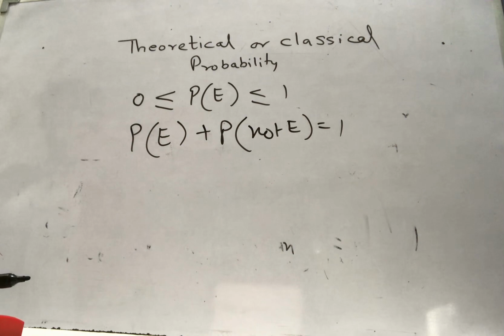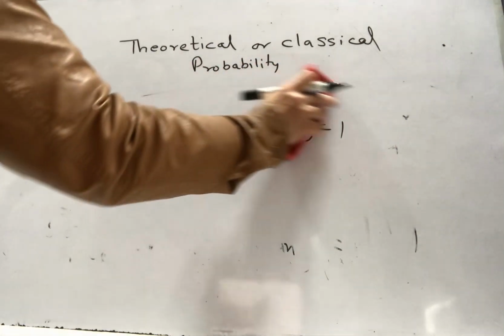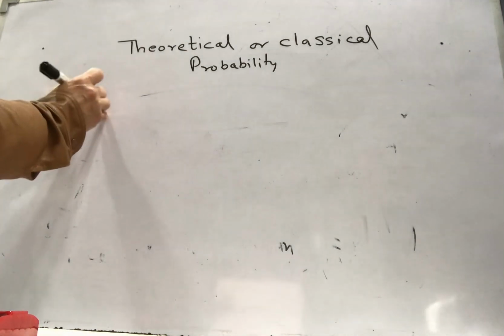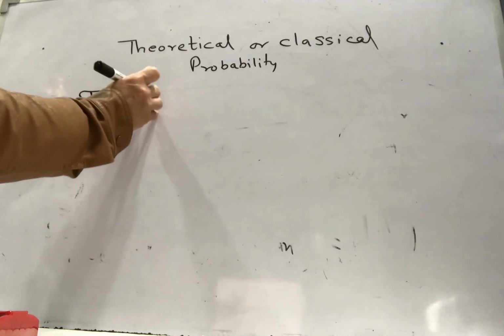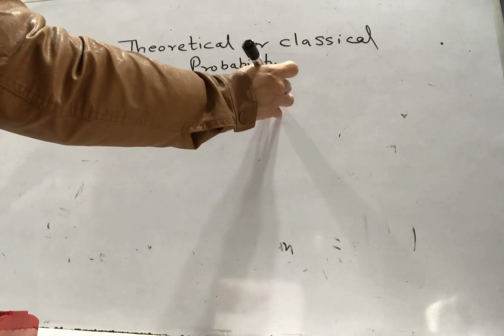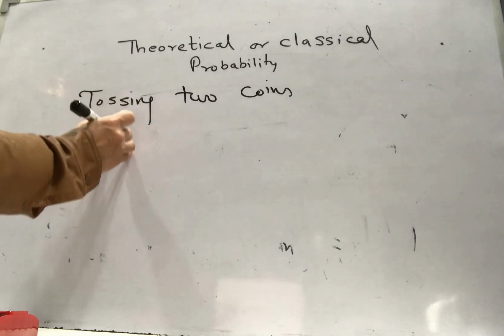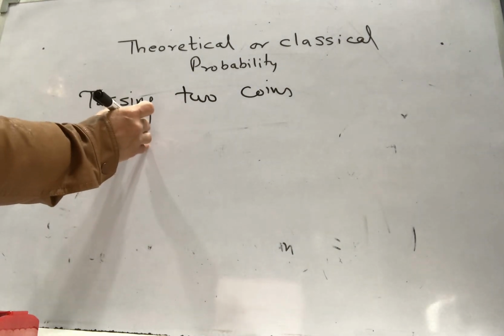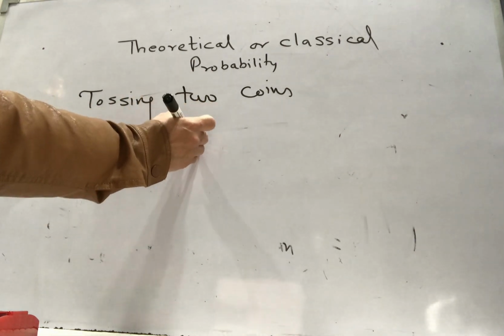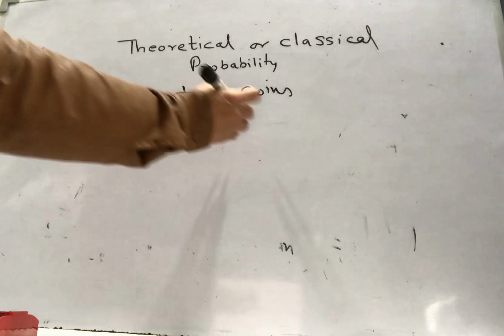Now let's take one example and then revise the concepts we have studied. I am tossing a coin, tossing 2 coins. So what will happen? First coin will have head, second will also have head, and this can happen. First will get head and second will get tail.